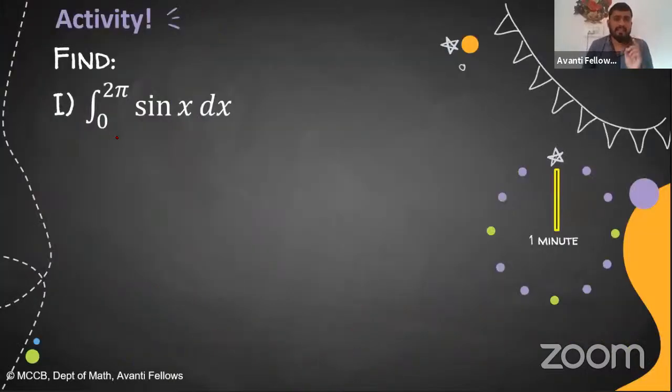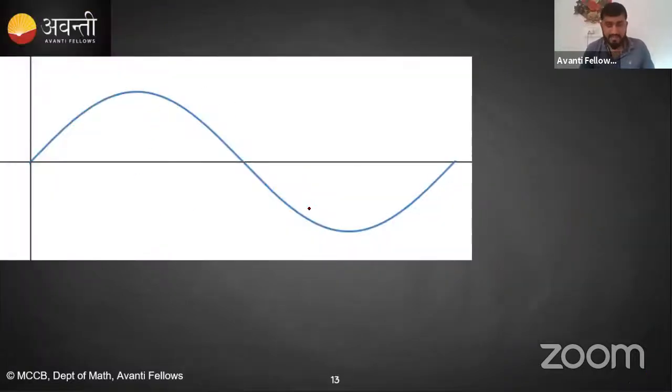So guys, now if I say find the definite integration from 0 to 2 pi, first look at the graph. This is the graph from 0 to 2 pi. You have 1 minute, guys. Come on, tell me the answer with the help of this graph. Yeah, Tanishq, great. Awesome. Now tell me the integration value. Yes, the definite integration from 0 to 2 pi of sin x, without performing the integration.